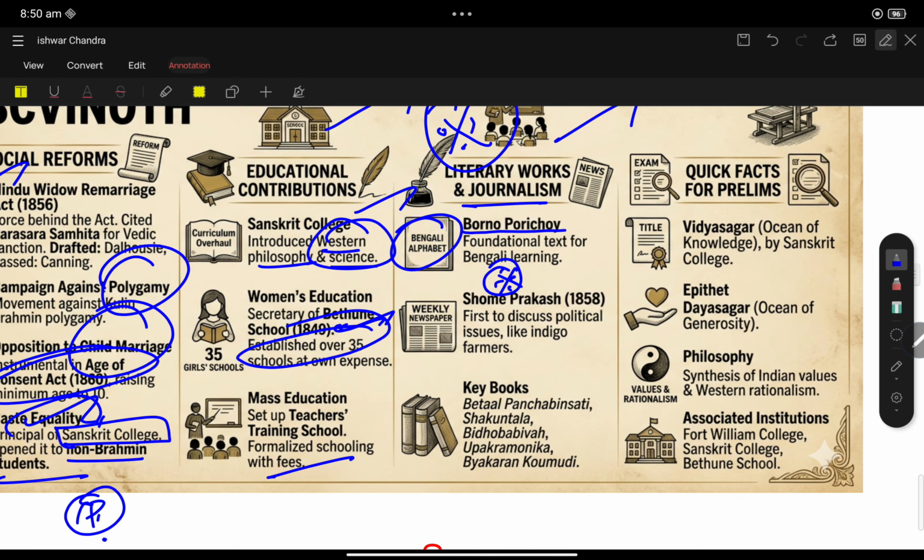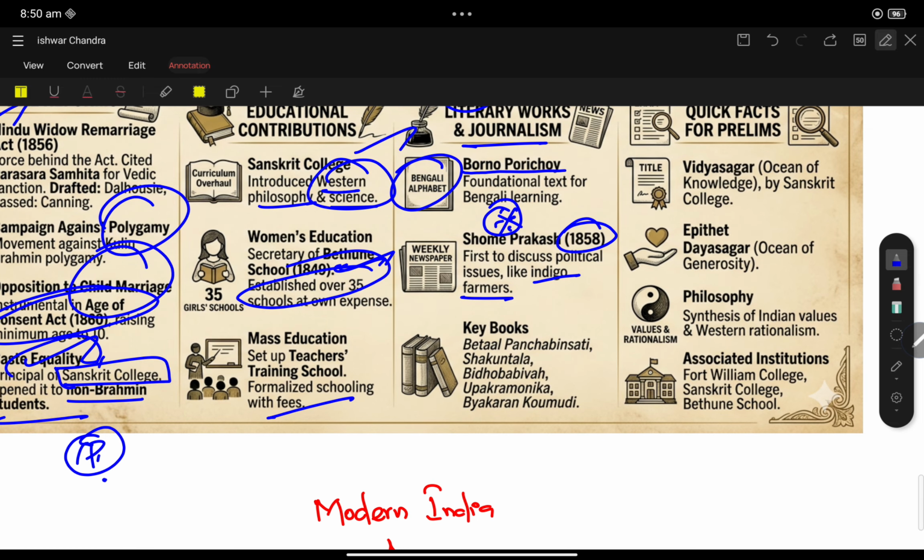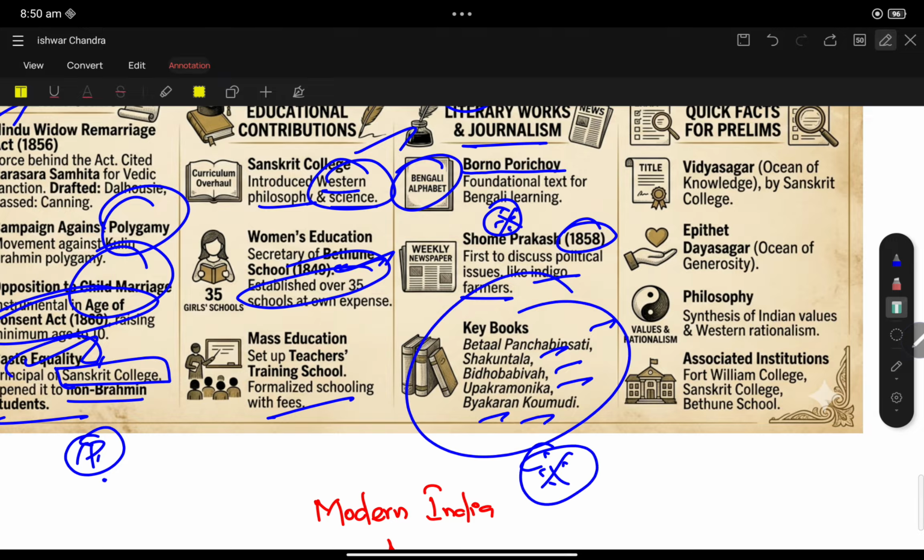In 1858 itself, he was the first one to discuss issues like the indigo farmers. Also key books like Betal Panchavimshati, Shakuntala, Bidhoba Bibaha, Upakramanika, and Byakaran Kaumudi. These are all very important books; you have to mug up these books.